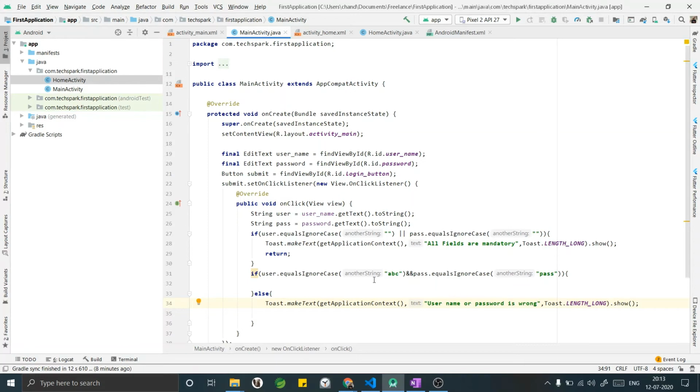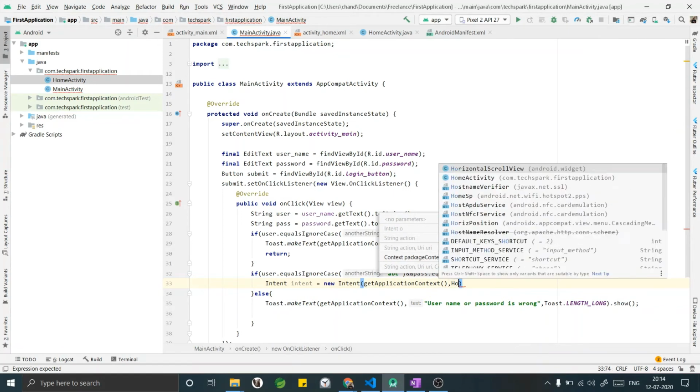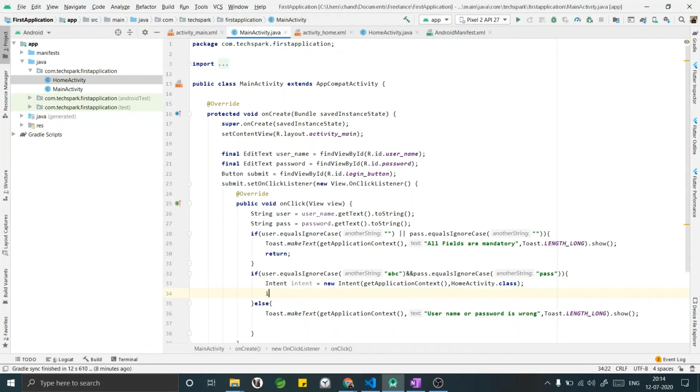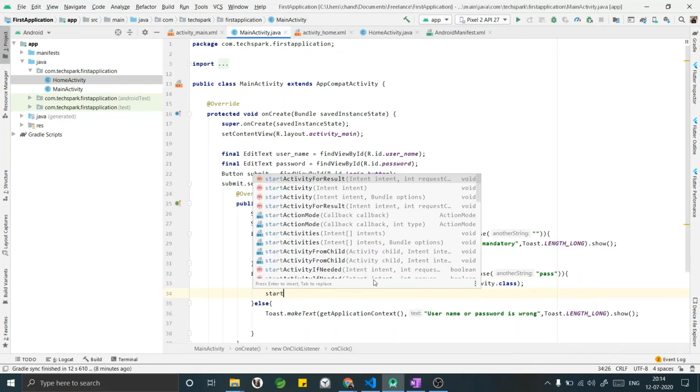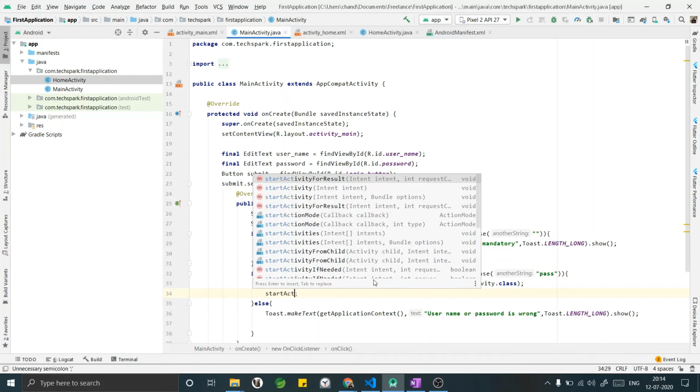If it matches, we have to navigate to the next activity using intent. Intent equals new intent, get application context, comma, the activity name that we have to navigate to, which is home activity in this case, dot class, and then start activity of the intent.